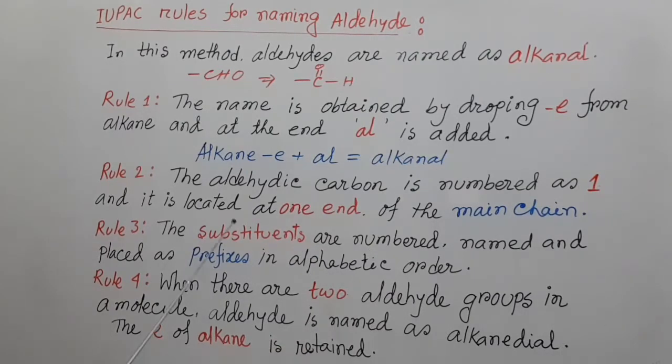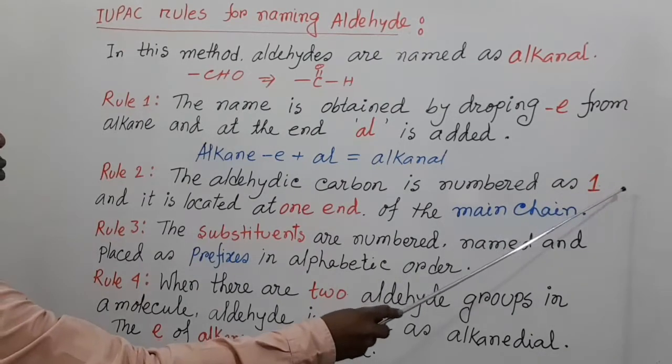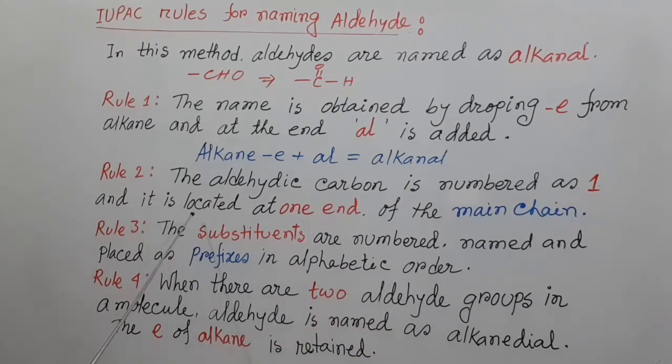So if we see alkane, the E of alkane is replaced by "al", and the name formed is alkanal. Rule number 2, the aldehyde carbon is numbered as 1 and it is located at one end of the main chain.